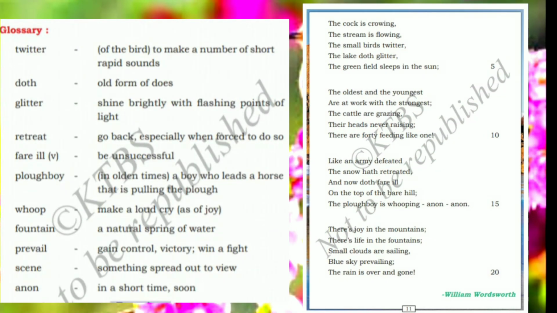I'll read the poem. All of you follow me. First stanza. The cock is crowing, the stream is flowing, the small birds twitter, the lake doth glitter, the green field sleeps in the sun. Okay, students, in this poem, the poet is watching the scene from near a stream. Here the poet observes that in springtime the cock crows early at sunrise, heralding a new and beautiful day.